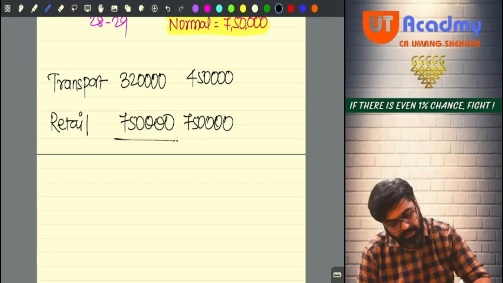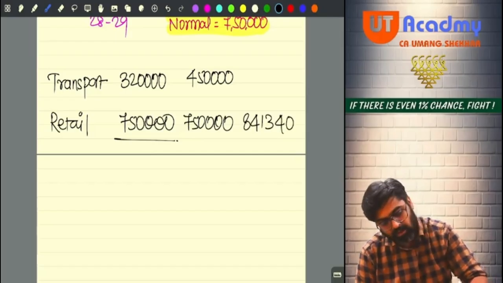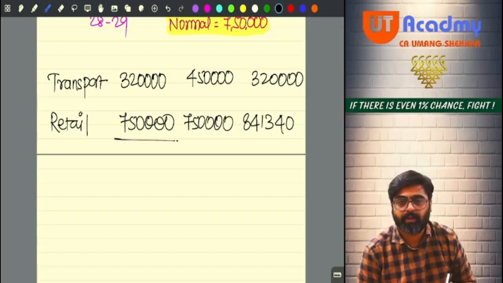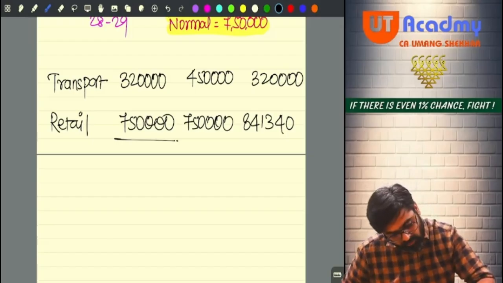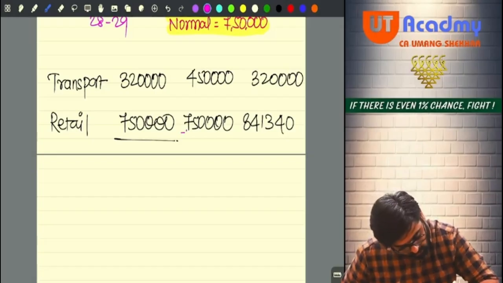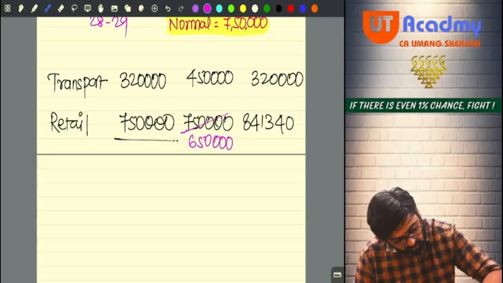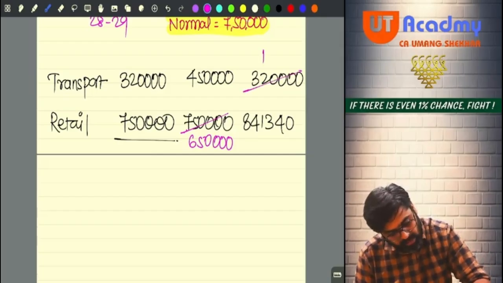What if you would have taken here 8,41,340 and here 3,20,000? 1 lakh would have been allowed from here, so this would have been 6,50,000. 1 lakh would have been allowed from here, so this would have been 2,20,000.